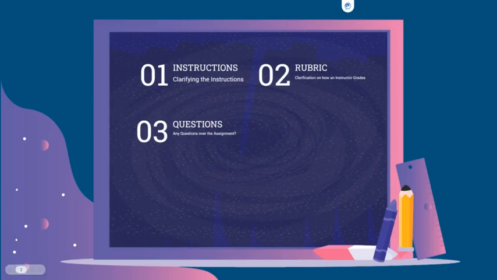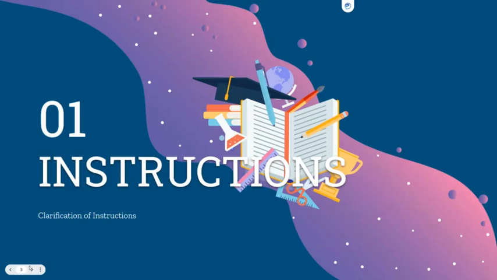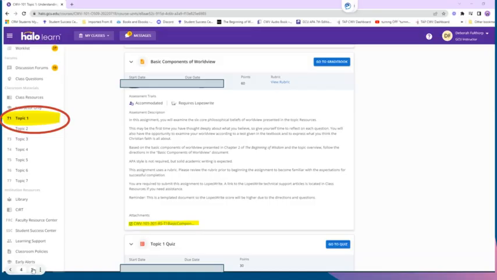We are going to go over tonight 3 different areas. First, we're going to clarify the instructions. Secondly, we're going to go over the rubric and I'm going to clarify to you how an instructor grades. And then thirdly, we're going to go over any questions that you might have, that I think you might have for the assignments, and where to access different resources if you do have questions. Let's go ahead and jump right in.